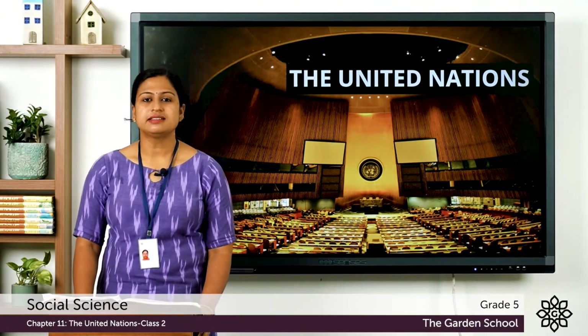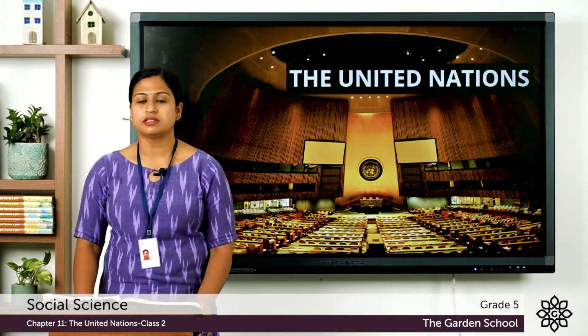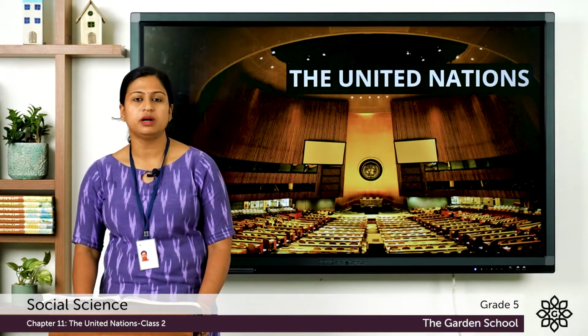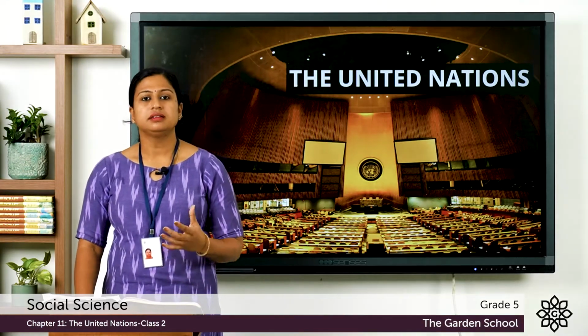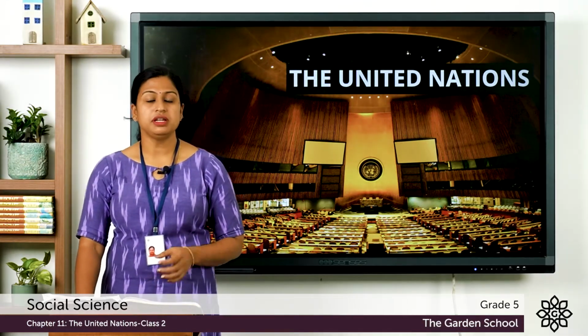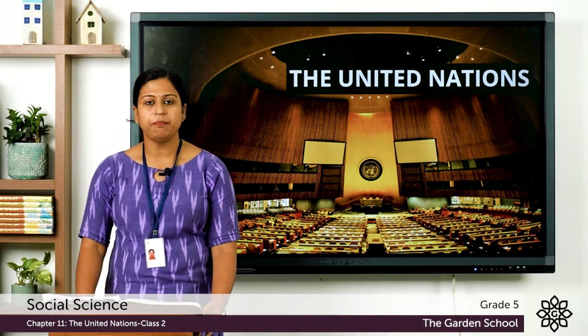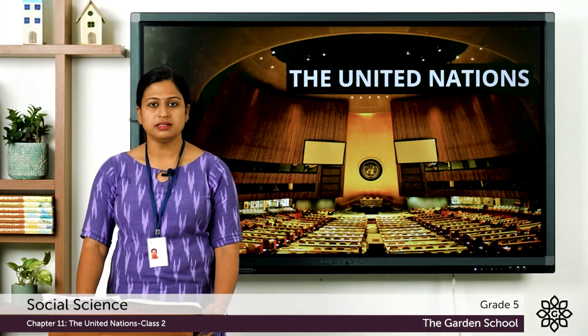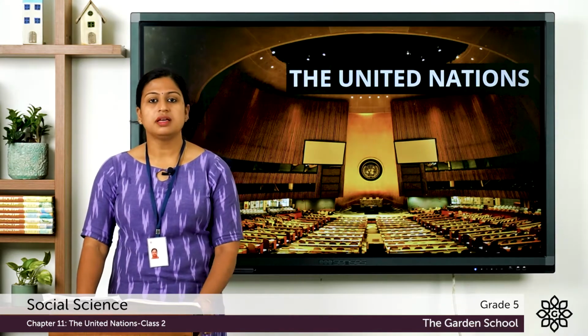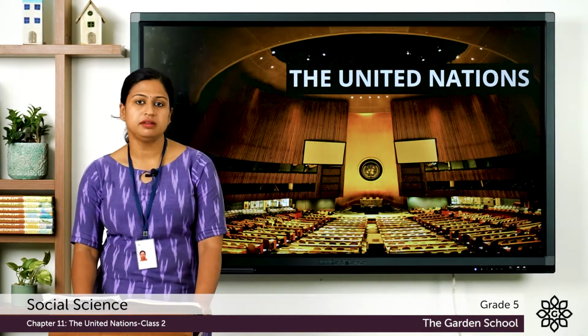So in the last class, we learnt about the two wars, that is World War I and World War II. And we learned the birth of the United Nations and its main objectives. Now today, we'll continue from page number 84. That is, we are going to discuss the 6 organs of the United Nations.